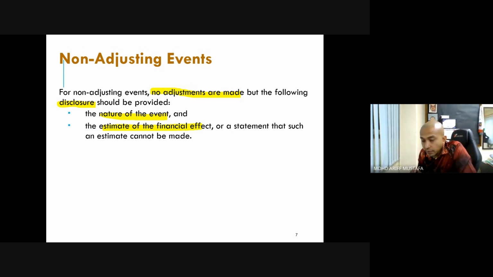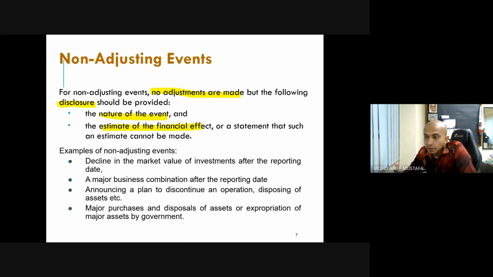Okay, for our level, no need for you to do the disclosure, right? You just need to inform that the disclosure needs to be made, right? So examples of non-adjusting event are decline in market value of investment after reporting date. A major business combination. You see, all these are significant effects that are going to affect the future of the company's progress. But no adjustment we need to make on the current year financial statement.